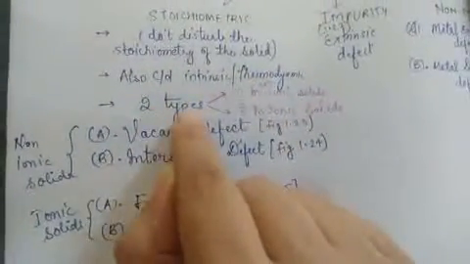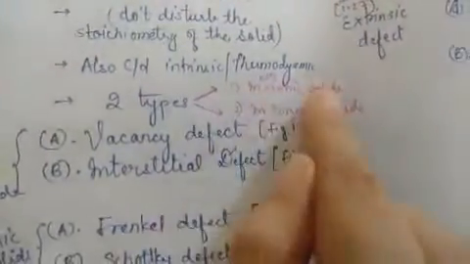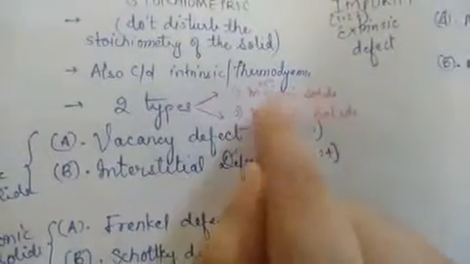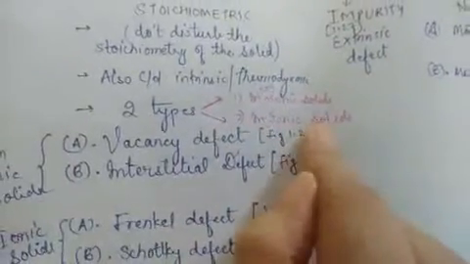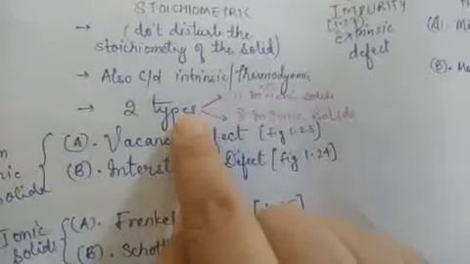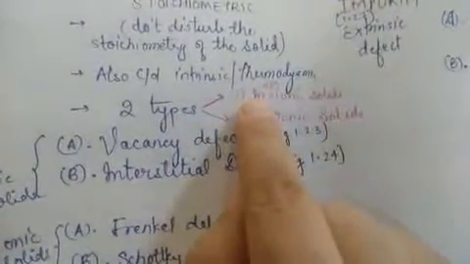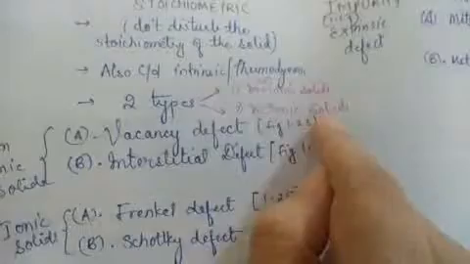It is basically of two types. First, when it is found in non-ionic solids, meaning solids where ions are not there, and second, when it is found in ionic solids.